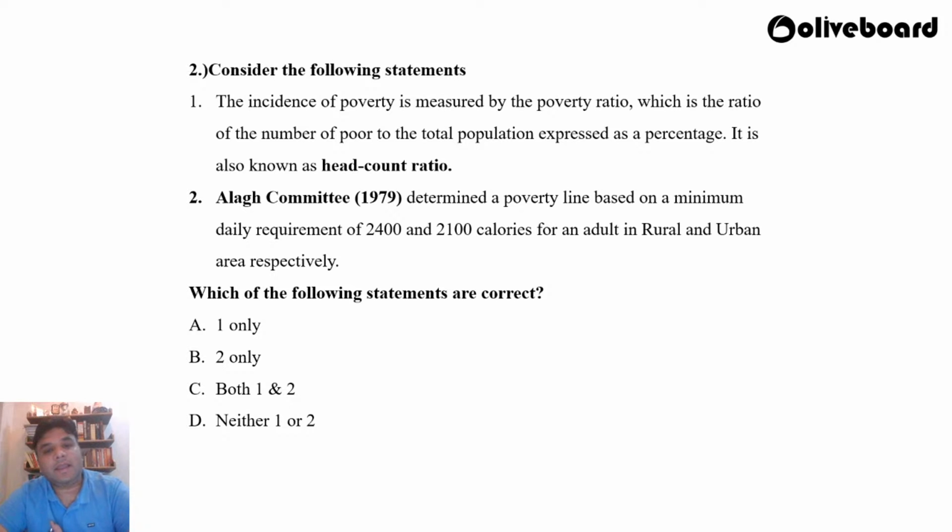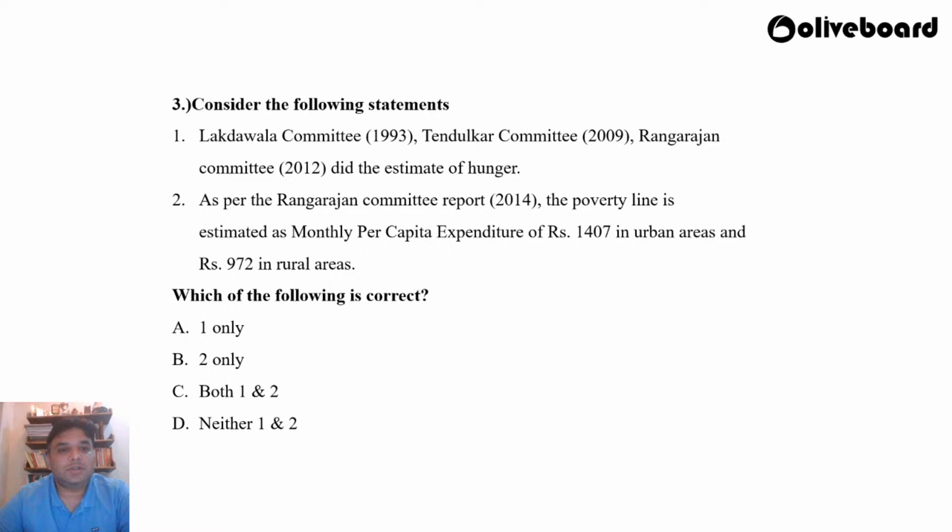And it is indeed the YK Alagh committee which determined a poverty line based on a minimum daily requirement of 2400 and 2100 calories, right? So this was a fairly easy question. Now state question number 3, again a very straightforward question, but such kind of questions could be asked as 2 markers in RBI Grade B.